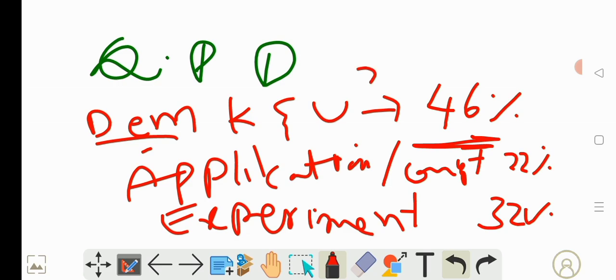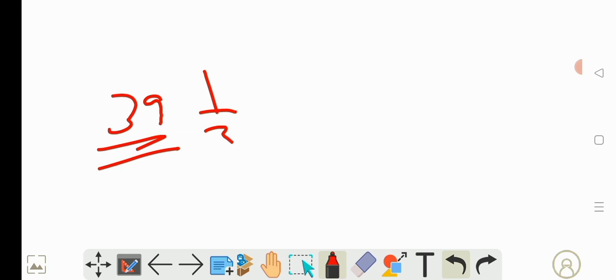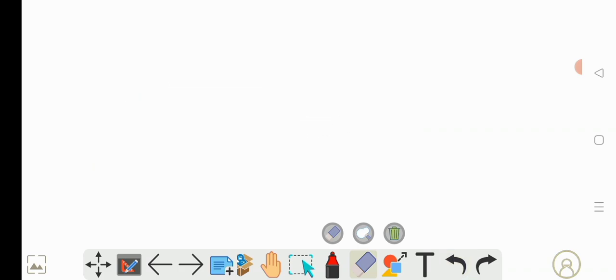And internal choice is given 33%, means one third. Okay, in your question paper you will have a total of 39 questions. So in that, one third part you will have internal choice. I think all of you understood this. Okay. After that,